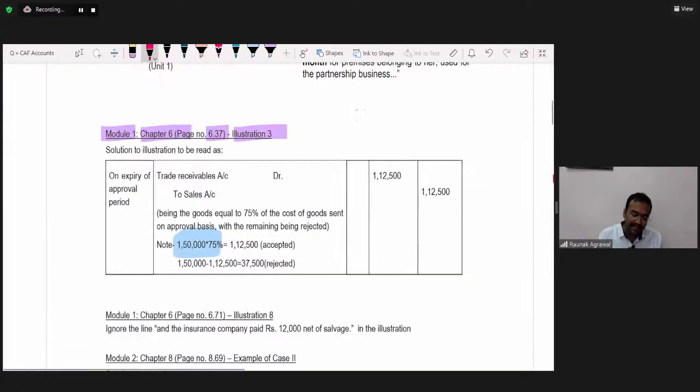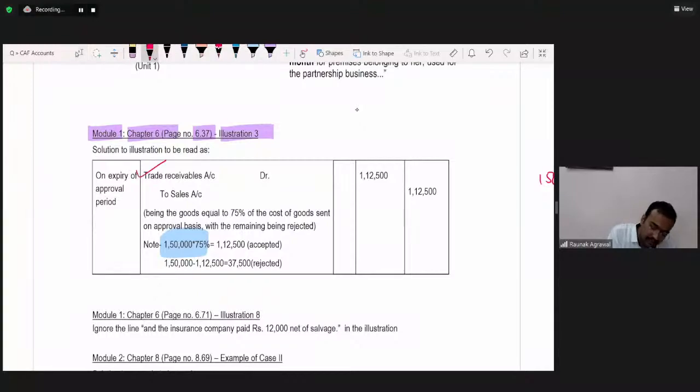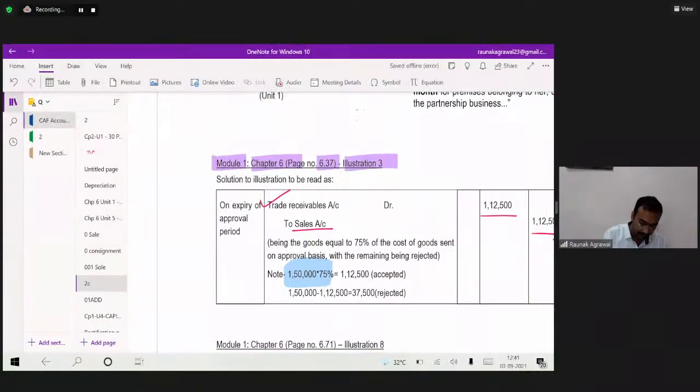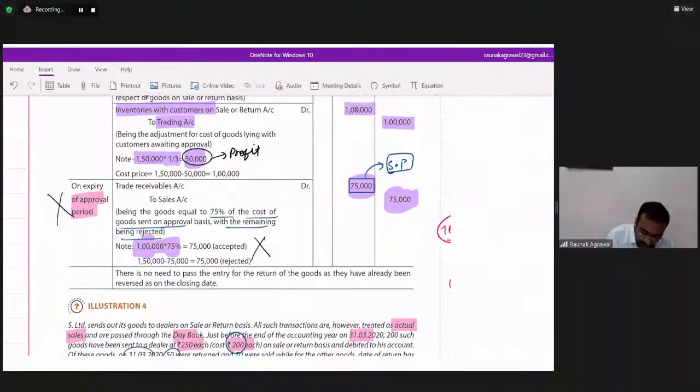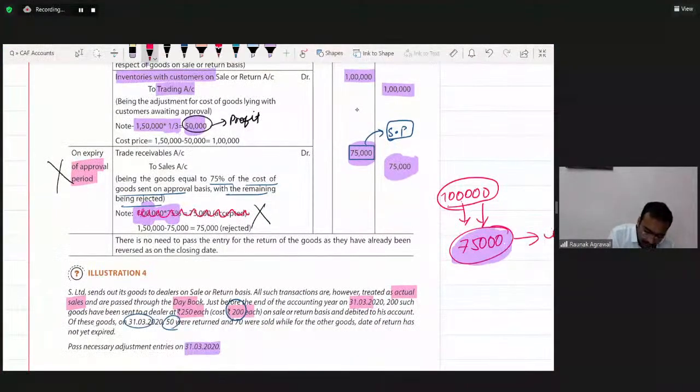So we will record it as sales: trade receivable account debit to sales 1,12,500. Rectify the mistake, or just cut this and write 1,50,000 into 75%.